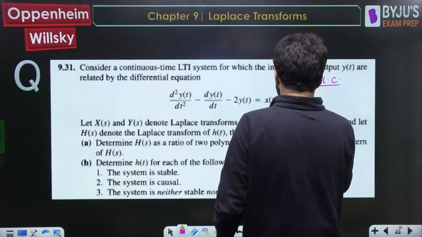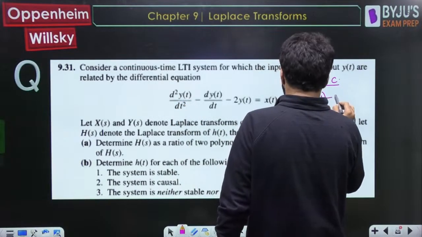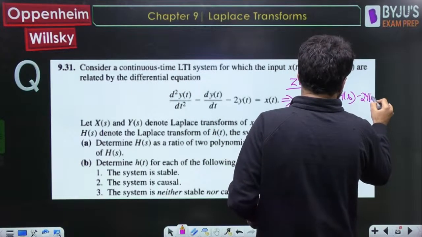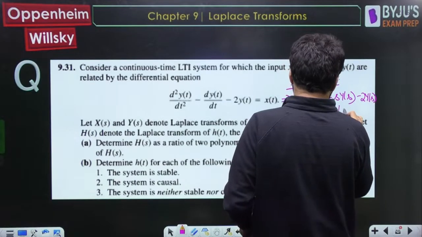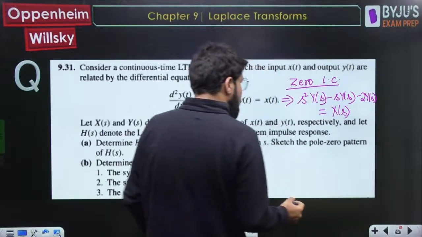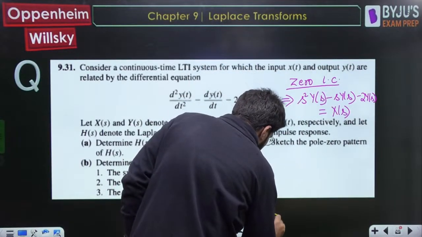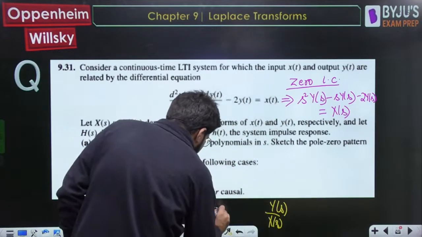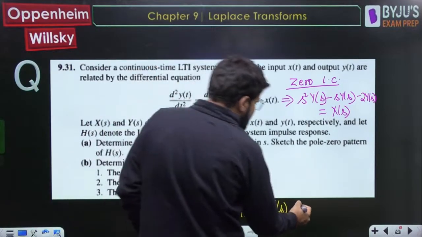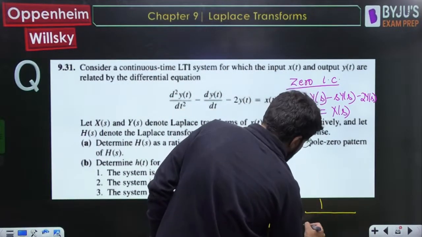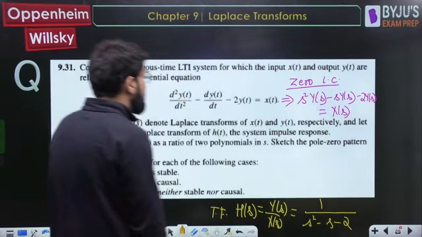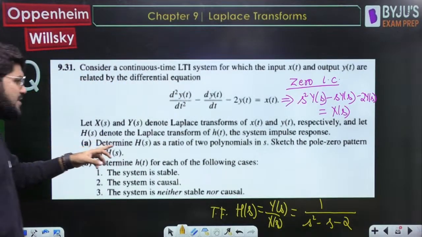Converting to the Laplace transform, s square Y(s) minus s Y(s) minus 2Y(s) is equal to x(t), and x(t) Laplace transform is X(s). Okay, so from here we want to get the ratio of output to the input Laplace transform, and that is what is known as the transfer function H(s). The ratio of Y(s) upon X(s) will become 1 divided by s square minus s minus 2. Determine H(s) as a ratio of two polynomials.